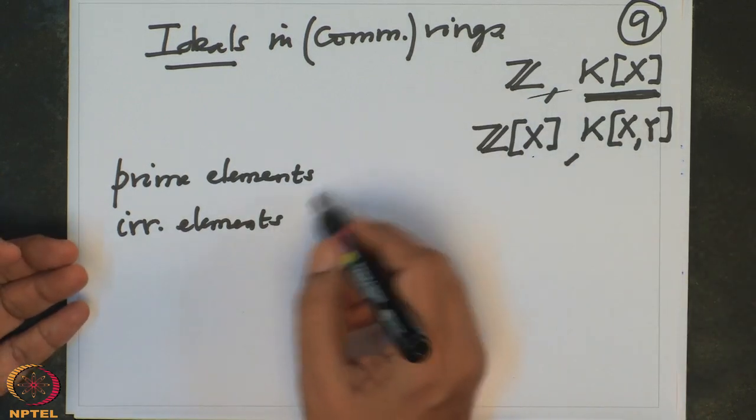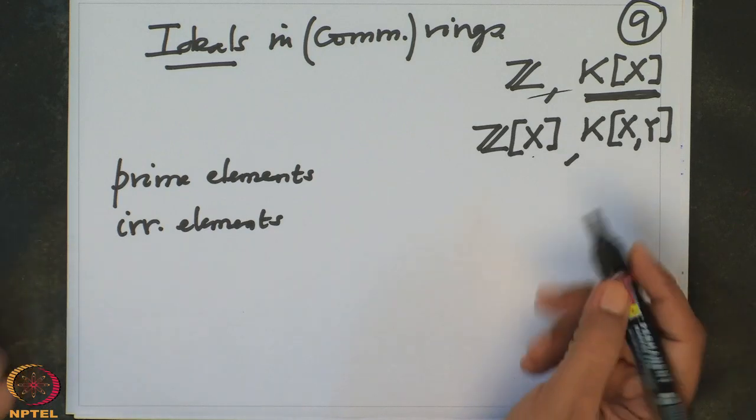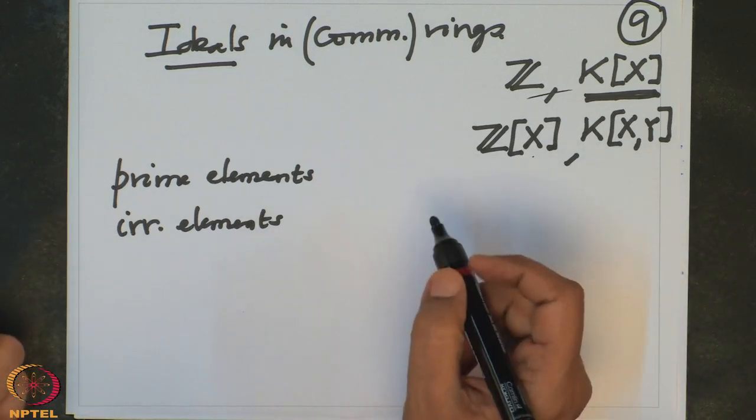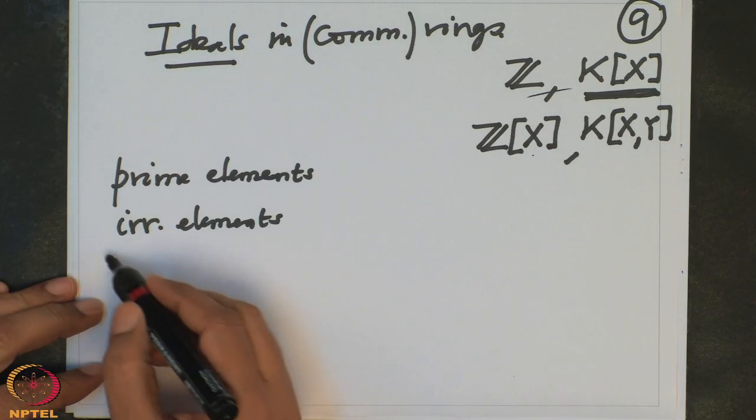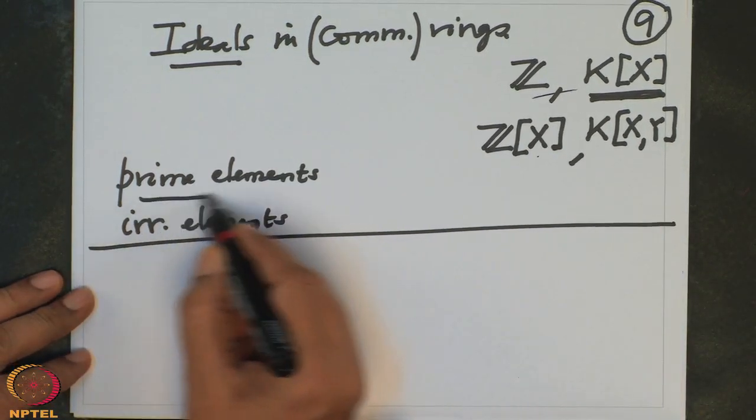So, these concepts give rise to some ideals. These ideals are very important. So, let me introduce a definition of them, which are a direct generalization of these prime elements.